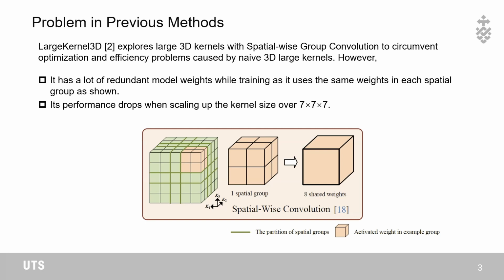Large Kernel 3D explores large 3D kernels with spatial-wise group convolution to circumvent optimization and efficiency problems caused by naive large 3D kernels. However, it has many redundant model weights during training as it uses the same weights in each spatial group. Its performance drops when scaling up the kernel size over 7x7x7.